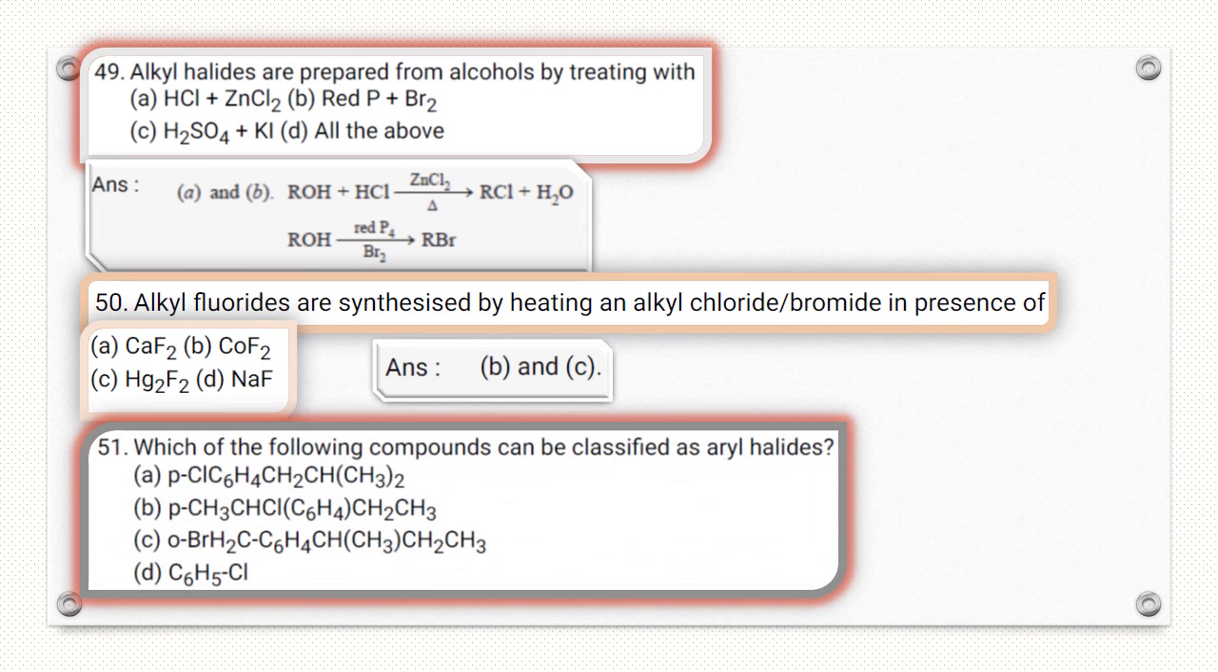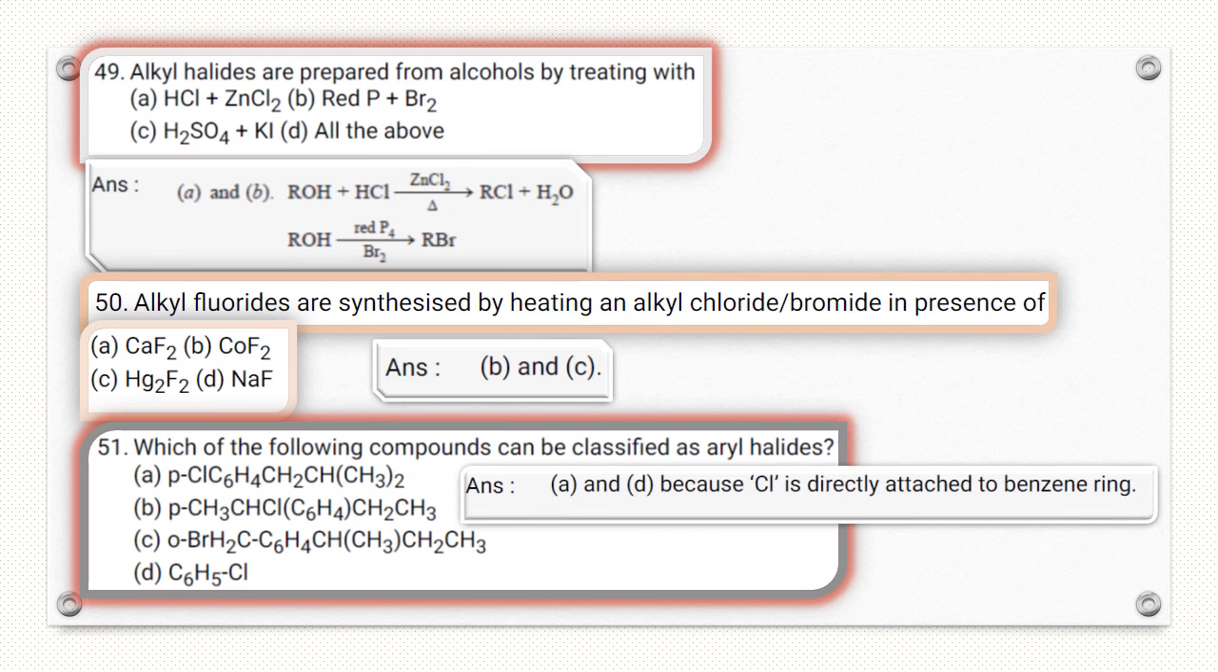In 51, which of the following compounds can be classified as aryl halide? Aryl halides are those compounds in which halogen is directly attached to aromatic system. In A, chlorine is attached to the benzene ring. B, chlorine is not on benzene ring, so this is not aryl. C, bromine attached to CS2 not benzene ring, this is not aryl halide. D, chlorine attached directly to benzene ring. So A and D are aryl halides.